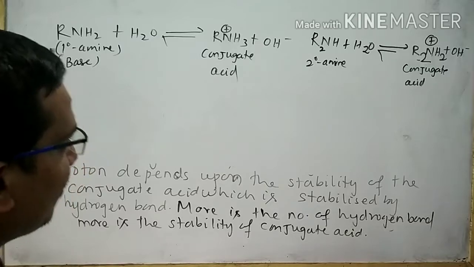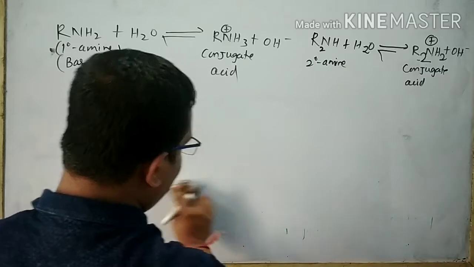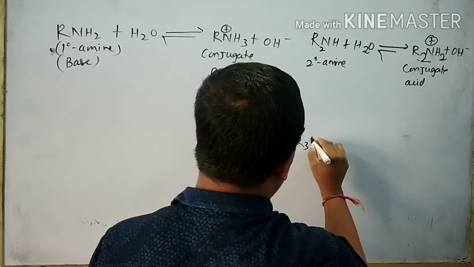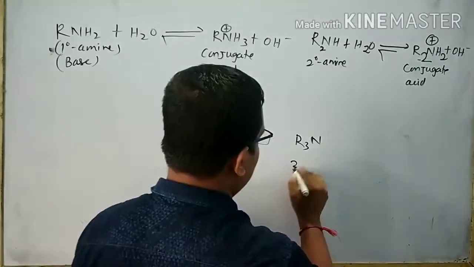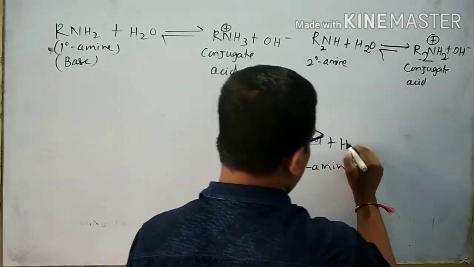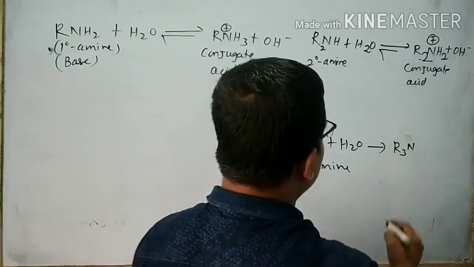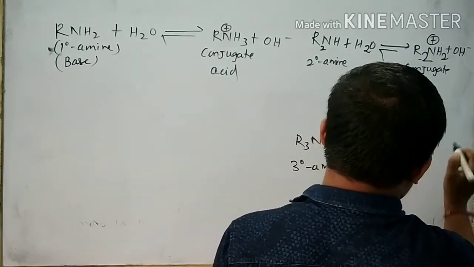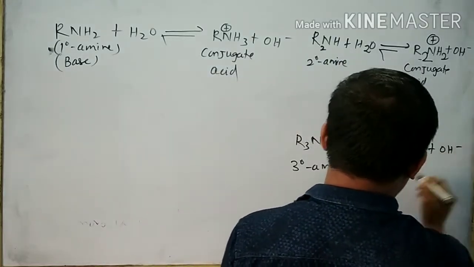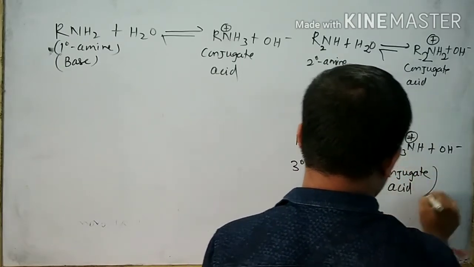Similarly, if I think about the 3 degree amine, R3N, when subjected to reaction with water, this protonated 3 degree amine is formed. This is your conjugate acid.